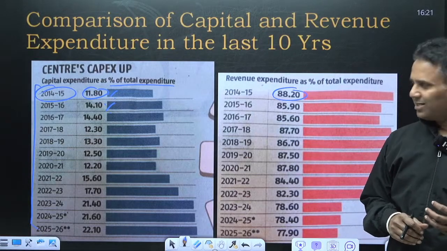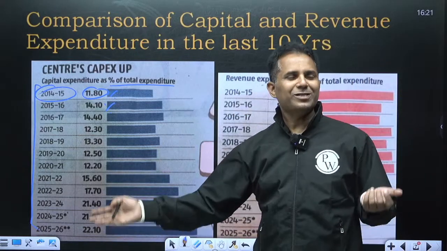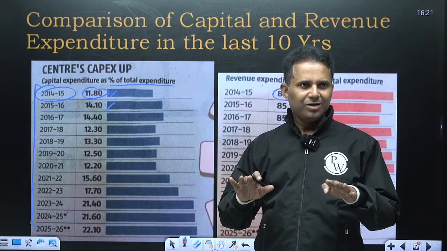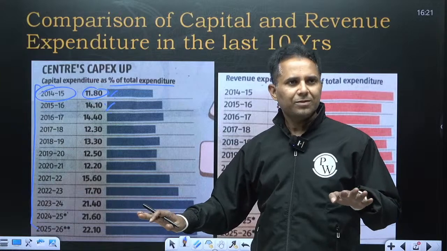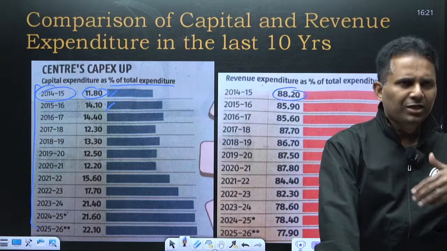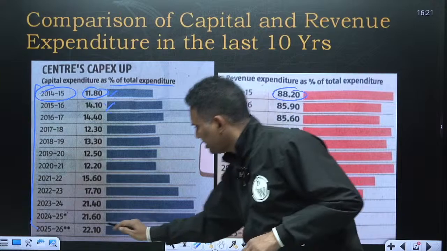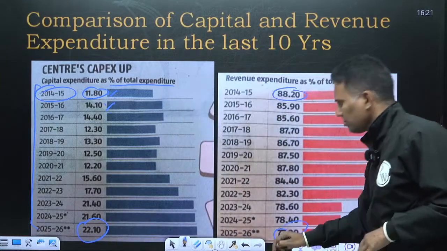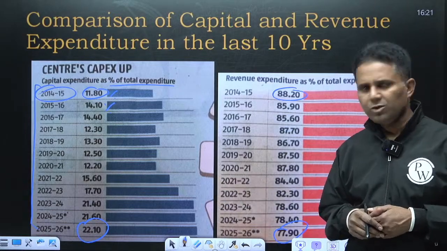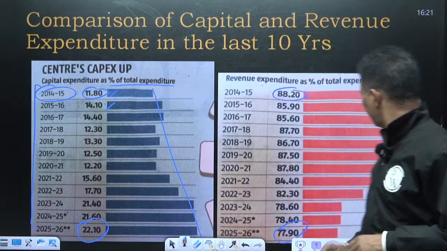But try to understand, this cannot keep on increasing. This cannot increase to 100%. So at a certain level, we have to stop this increase, meaning in percentage terms. So now it may be possible that for the next 4, 5 or 10 years, we may maintain this ratio of 78% revenue expenditure and 22% capital expenditure, because now capex has significantly increased and revenue expenditure has decreased.